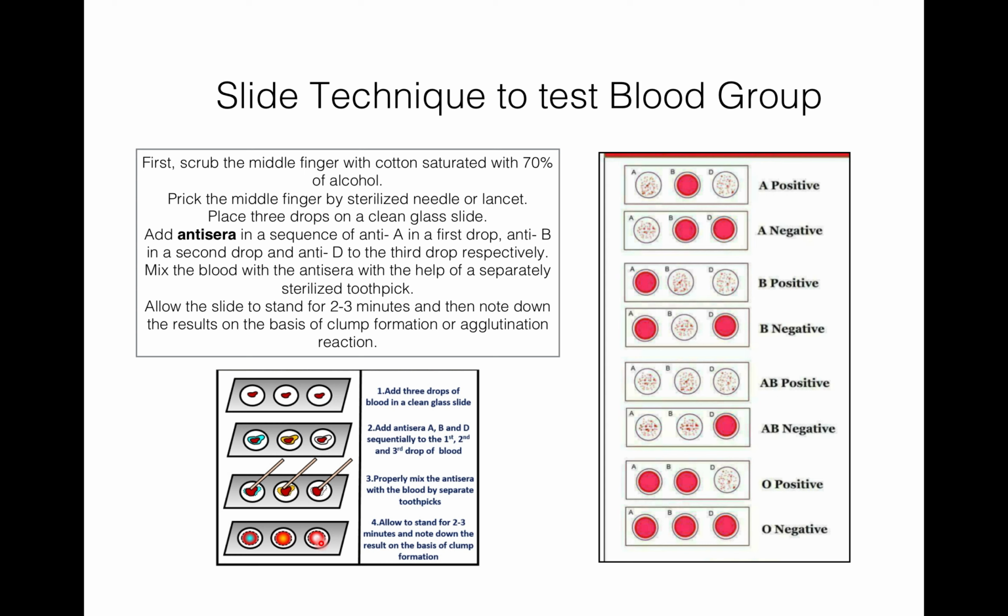If clump formation occurs here only, then blood will be O positive. If we see no clump formation in any of the blood samples, then it will be O negative. So this is the technique by which we can test a blood group.